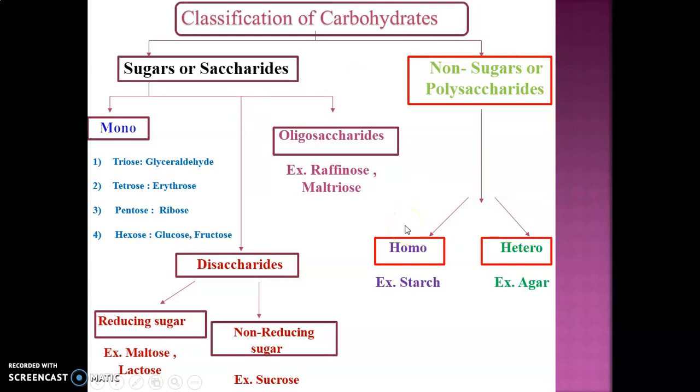Homopolysaccharides are those which on hydrolysis give the same type of sugar. For example, starch. If we hydrolyze starch, we will get only a large chain of glucose. That's why it is called homo. Homo means same. Next is heteropolysaccharides. Hetero means different. These are the polysaccharides which on hydrolysis give different types of sugars. It might be glucose, it might be fructose, it might be maltose. So it's a mixture. That's why it is hetero. And a famous example is agar.